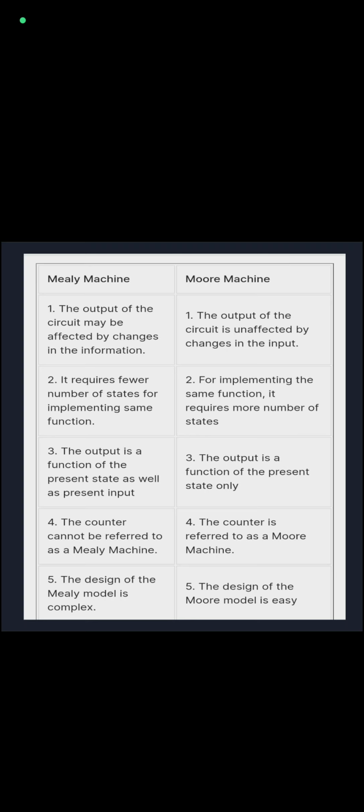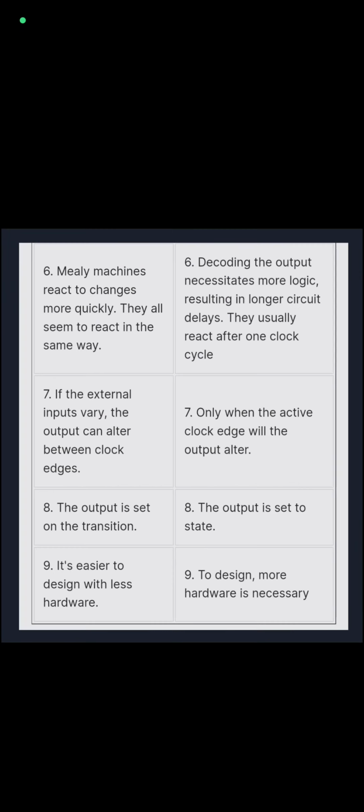In Mealy machine, the counter cannot be referred to as a Mealy machine. In Moore machine, the counter is referred to as a Moore machine. In Mealy machine, the design of the Mealy model is complex. In Moore machine, the design of the Moore model is very easy. In Mealy machines it reacts more quickly to changes.